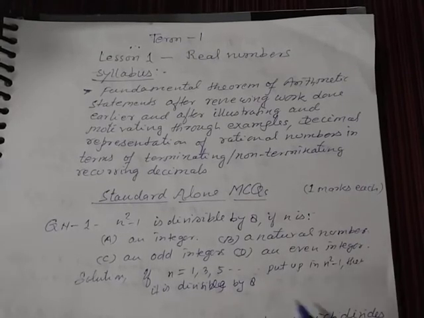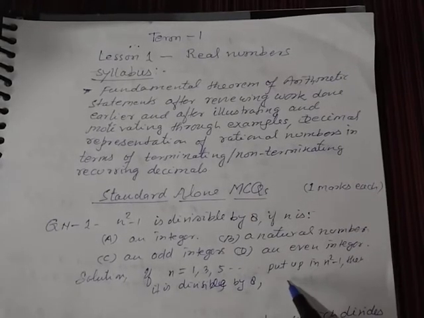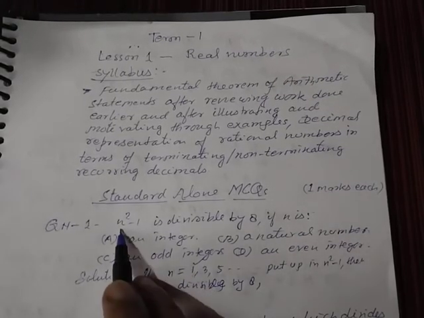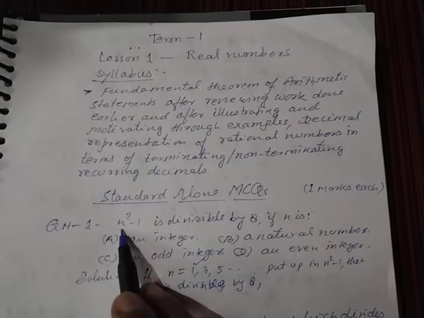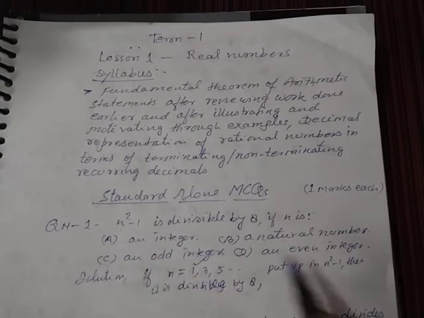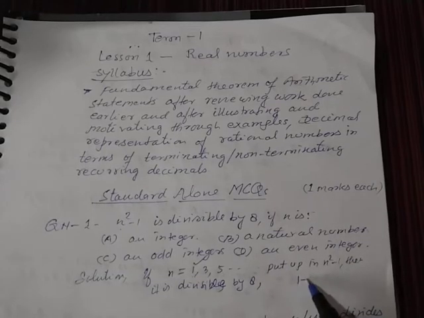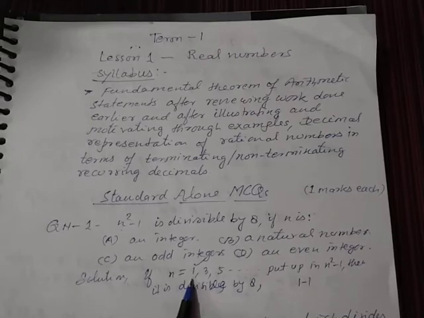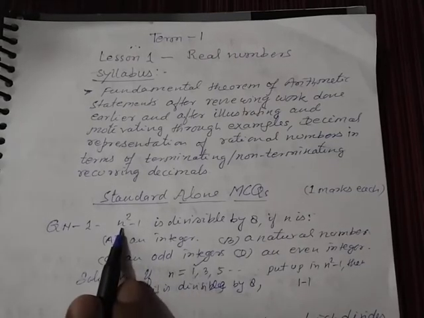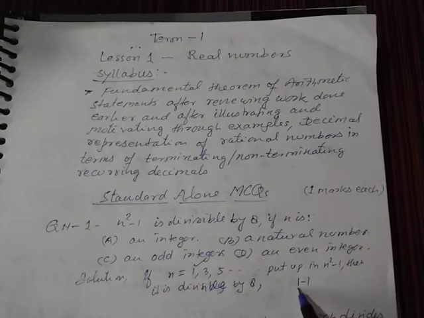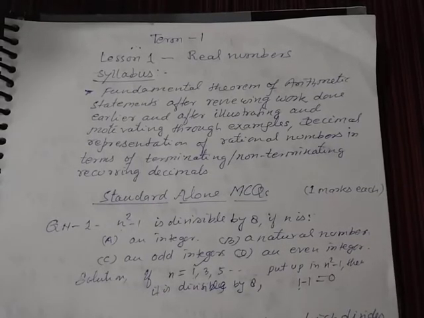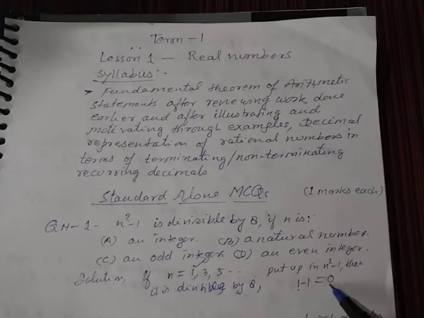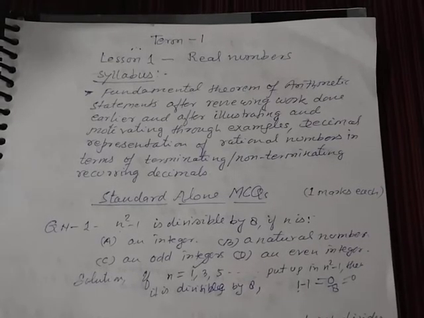Suppose n is equal to 1, you put it here, then what will be there? n square minus 1: 1 minus 1 is equal to 0, and 0 is divisible by 8 also. You will get 0 here.